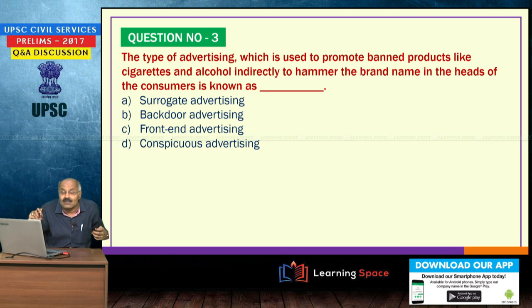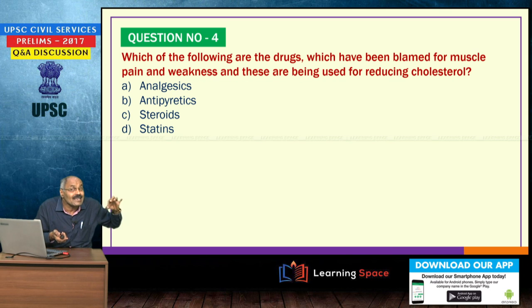So, please correct here in question number 3: the type of advertising which is used to promote products like cigarettes and alcohol. Please understand, I am asking the question to explain how to promote cigarettes and alcohol where direct advertisement is banned. Then to promote such things, please correct the first sentence here. The advertisement which is resorted to is surrogate advertisement, or surrogate advertising.